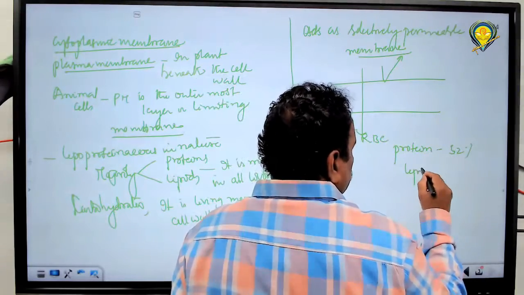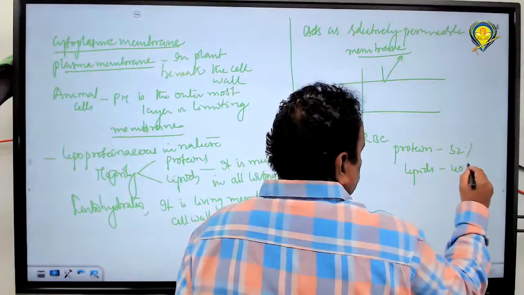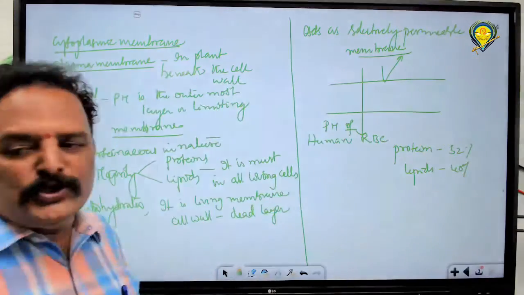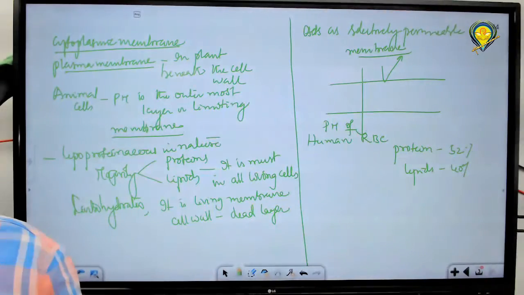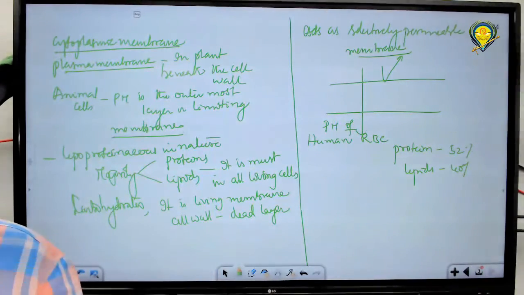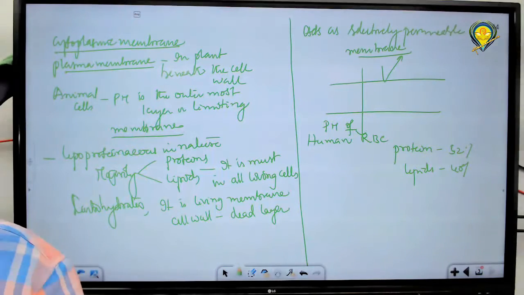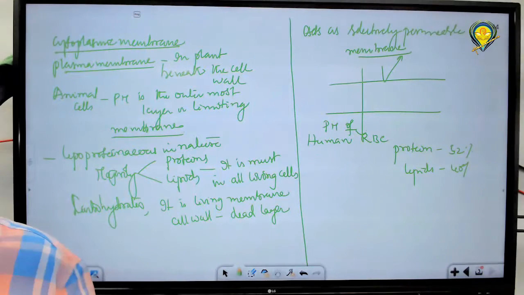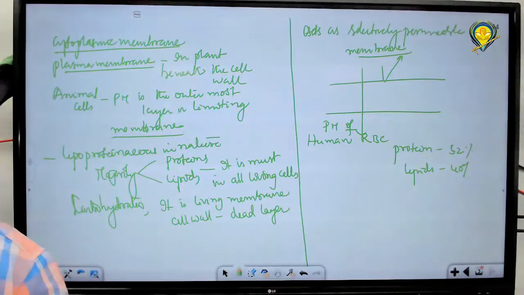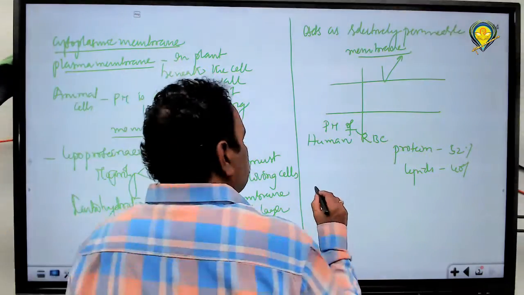Lipids are around 40%. This composition varies from one organism to another. Generally, proteins are more when compared to lipids, but both united form this plasma membrane. So composition varies from cell to cell.